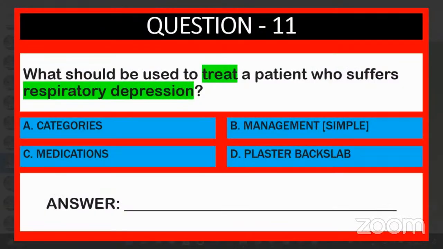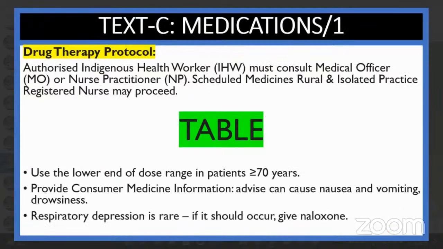What should be used to treat a patient who suffers respiratory depression? Treat means treatment, correct? Management, sir. Management, I'll check first. But you want to check properly. Respiratory depression is already there as a problem. What drugs should be used to treat? Management means general management. Medications. So now you'll go to medication.